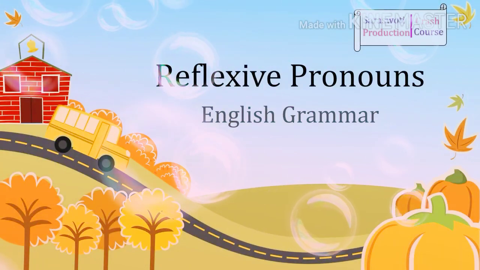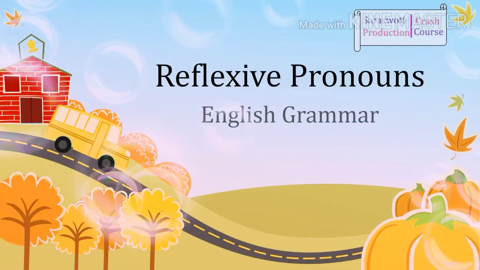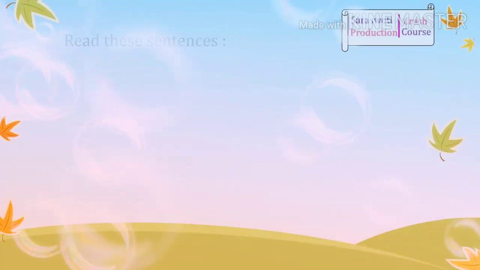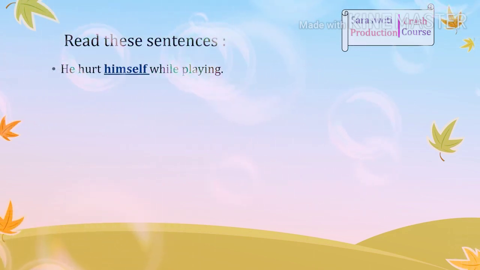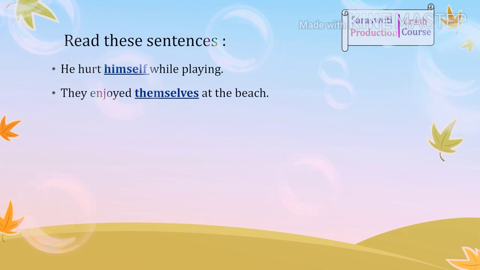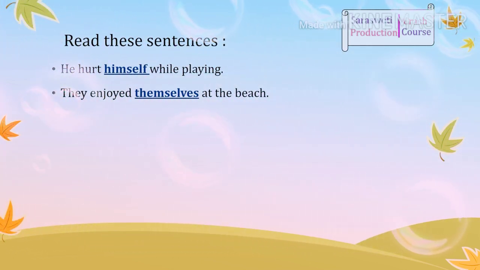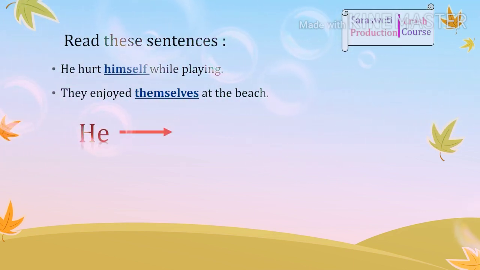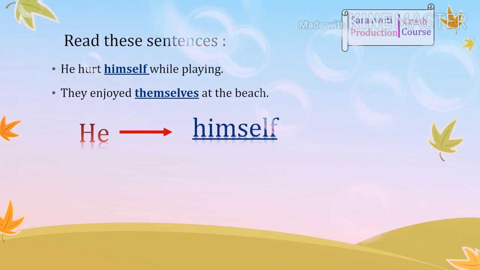Children, now we will learn about reflexive pronouns. Just read these sentences. He hurt himself while playing. They enjoyed themselves at the beach. In these sentences, the object of the verb is the same person as the subject of the verb. He and himself refer to the same person in the first sentence.